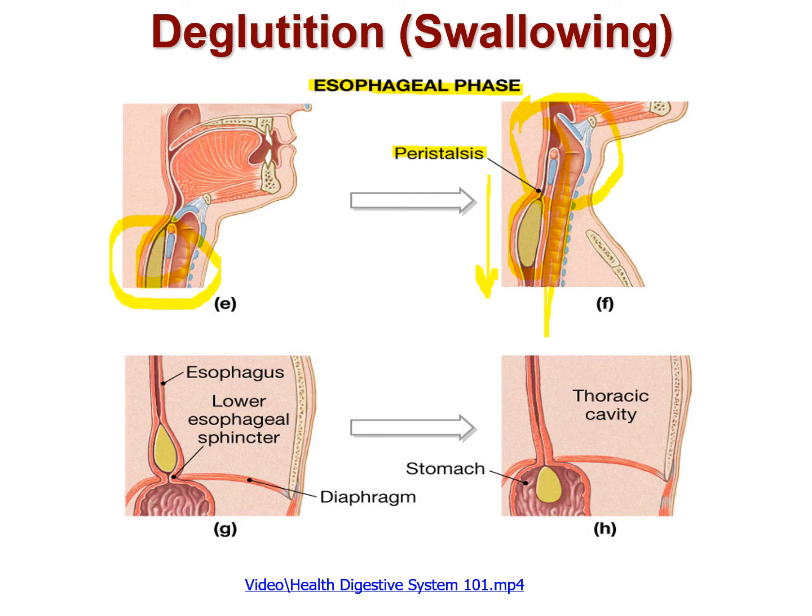Because of peristalsis, the bolus will be pushed downwards up to the lower esophageal sphincter, which is also called the cardiac sphincter, and it will then push that food through the sphincter into the stomach. So that ends the role of the esophagus.